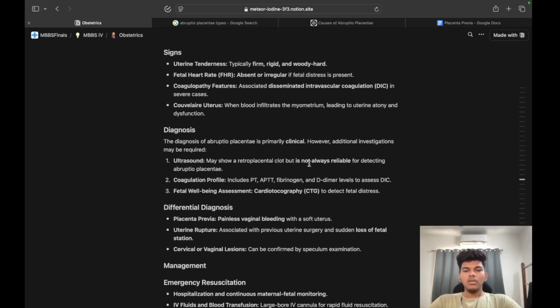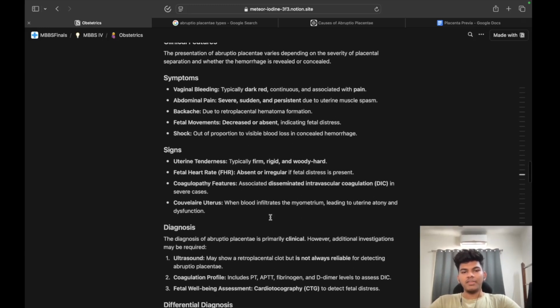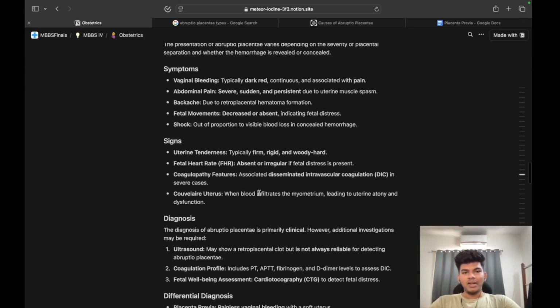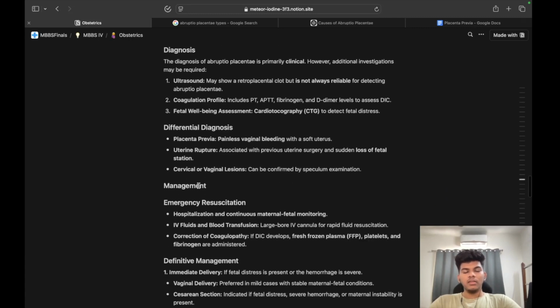Coagulation profile includes PT, APTT, fibrinogen and D-dimers, and fetal well-being includes CTG to detect fetal distress, because over and over again we are looking at fetal heart rate. Here it is cardiotocography that is used to detect fetal distress.